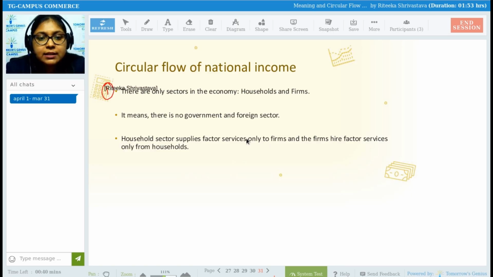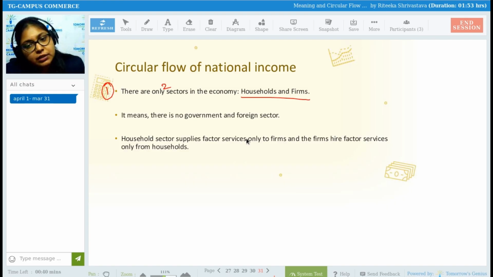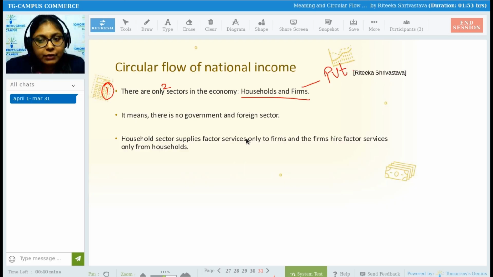So the first assumption says there are only two sectors in the economy, that is household and firm. In the circular flow of national income, it is assumed that there are only two sectors, households and firms. We know who households are. Households are also called owners of factors of production, and they are the consumers of goods and services. Firms are the organizations that do the production of goods and services. When we talk about firms, it only includes private firms. It does not include government firms.